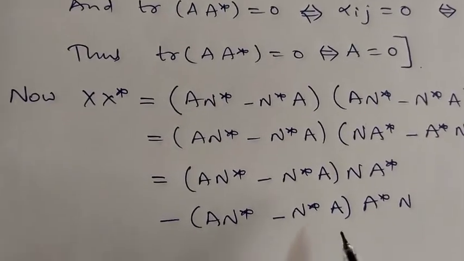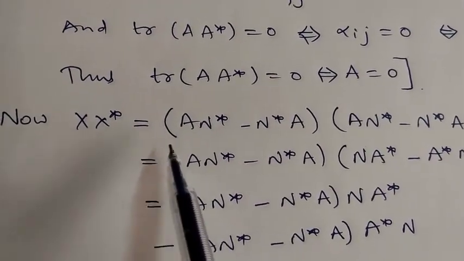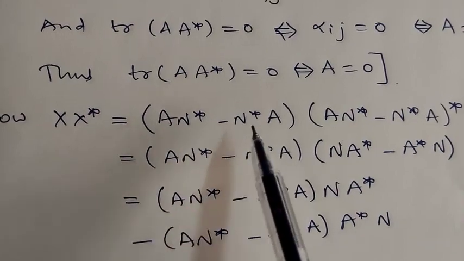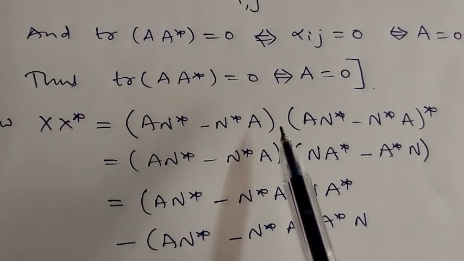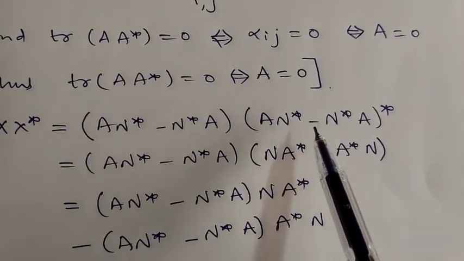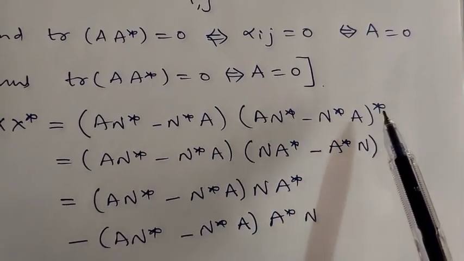Now consider X into X star. X is A into N star minus N star into A. X star, you take the adjoint of this: A into N star minus N star into A whole star.